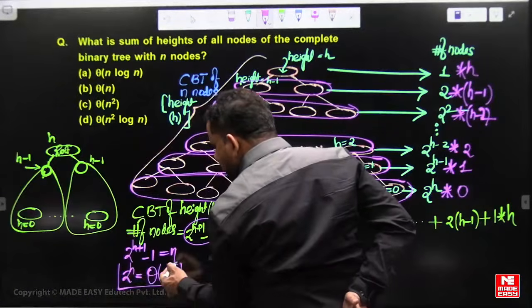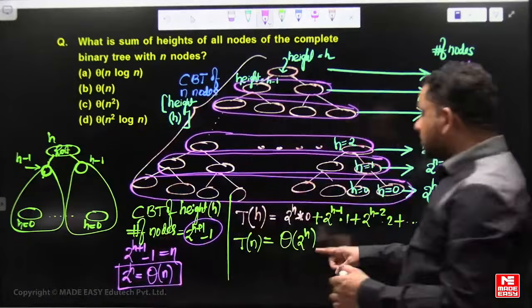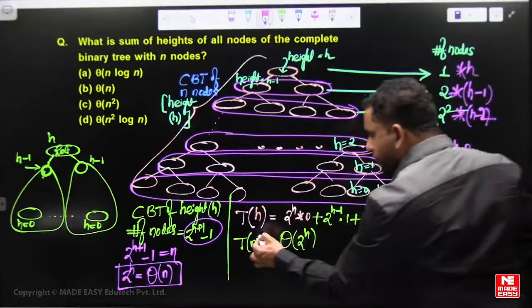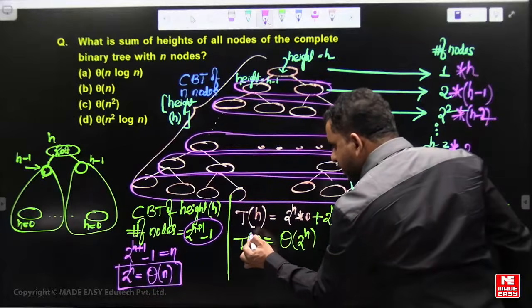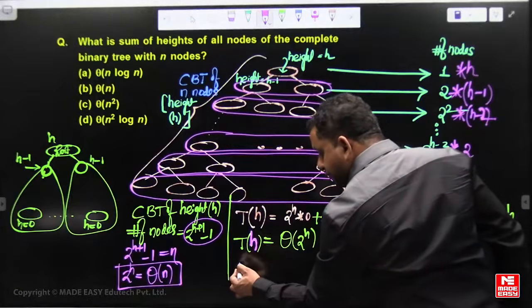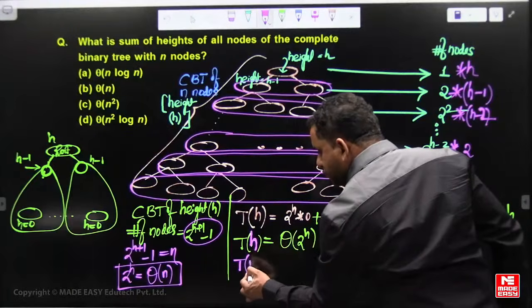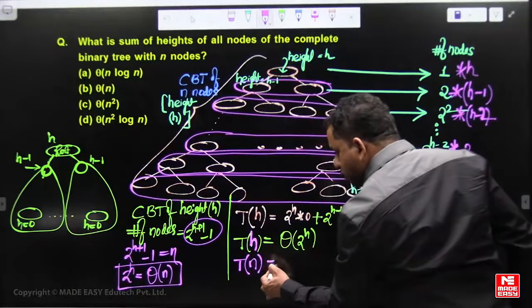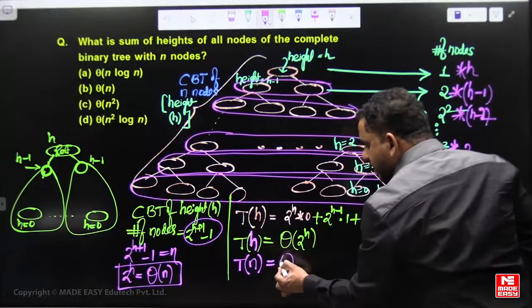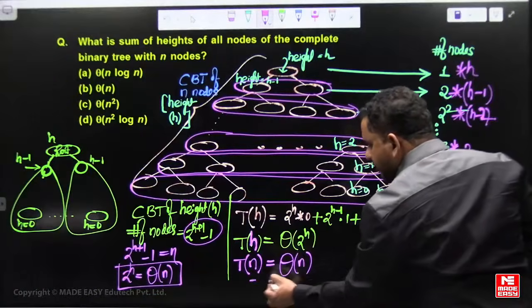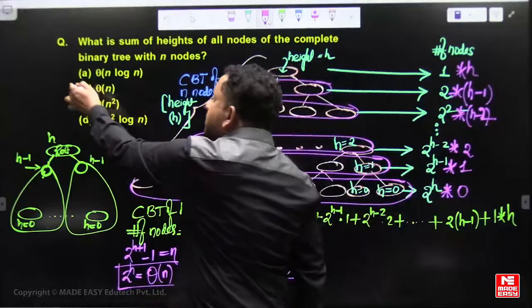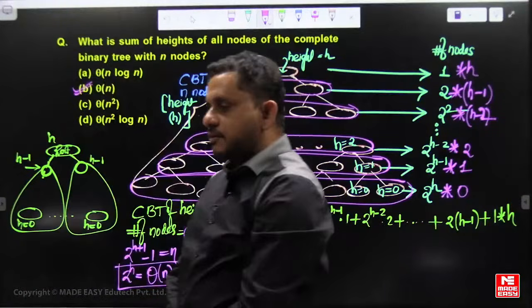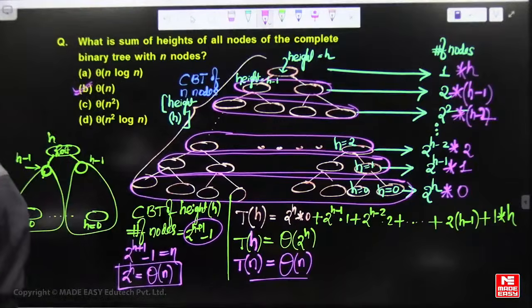2 power h is the height, the sum of heights in terms of 2 power h, with respect to height h. If you compute this with respect to n nodes, 2 power h is in terms of order of n. The sum of heights of the complete binary tree of n nodes is order of n. Right?